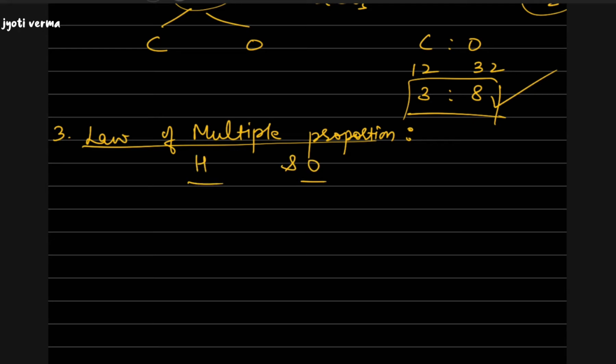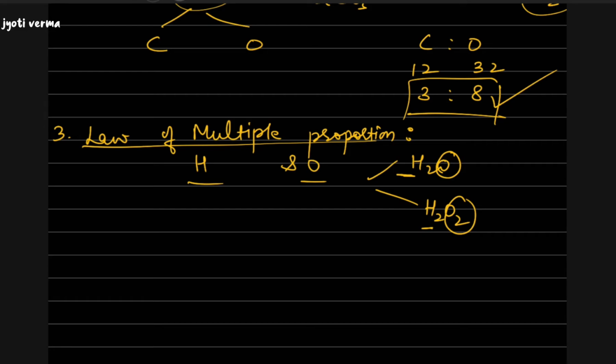Whenever two elements combine together to give two or more than two compounds, like hydrogen and oxygen combining to give water, and combining to give hydrogen peroxide, both are made up of hydrogen and oxygen only. Now the mass of one element which combines with the fixed mass of another element will bear a simple whole number ratio.